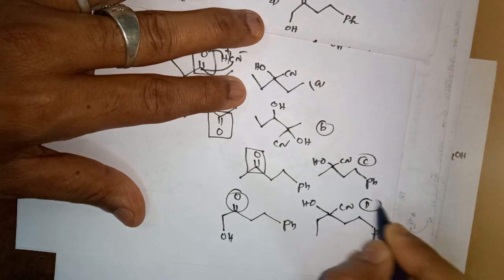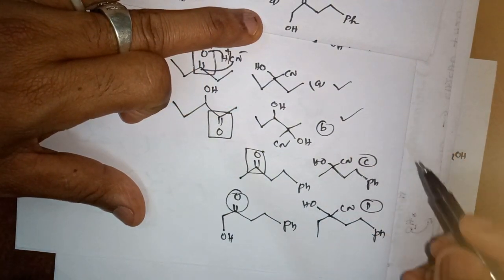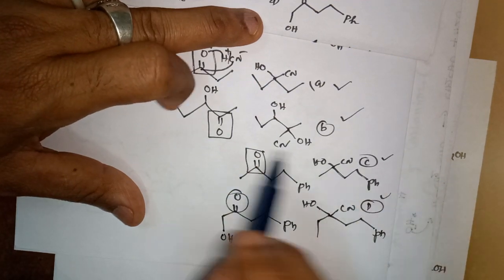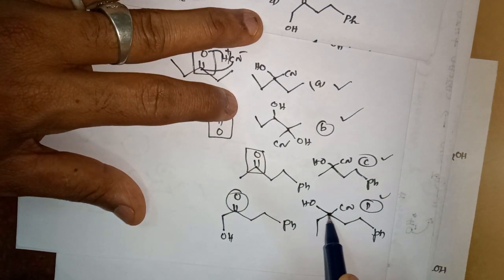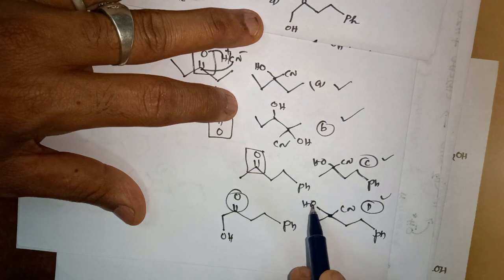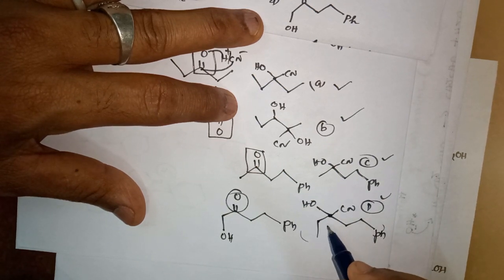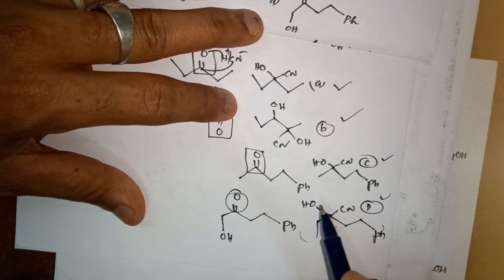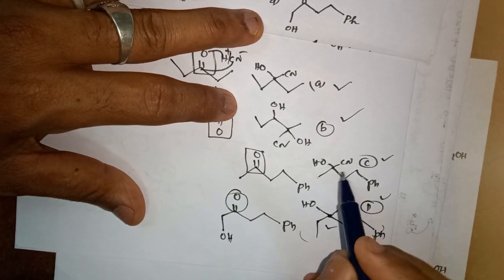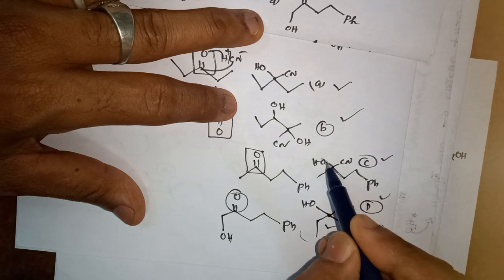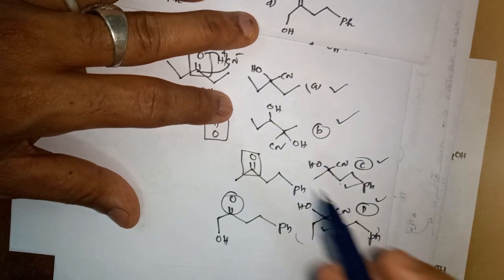It is D. Options A, B, C, D. But you see option D is chiral. Why is it chiral? CN, OH, and the other groups are all different, so it produces a chiral carbon. Coming to this one, the CH3 side is different, and it is also a carbon attached with 4 different groups, so it is also producing chiral.